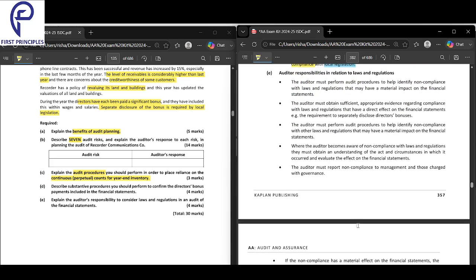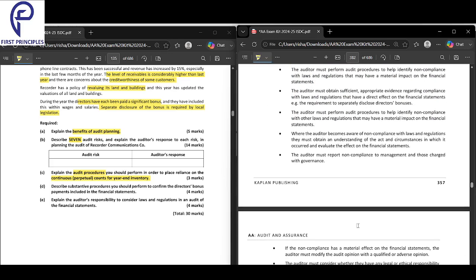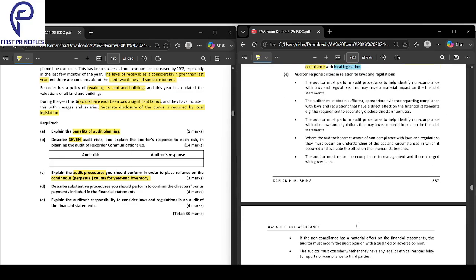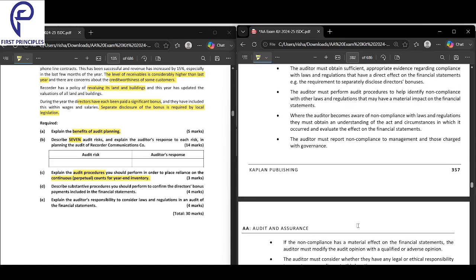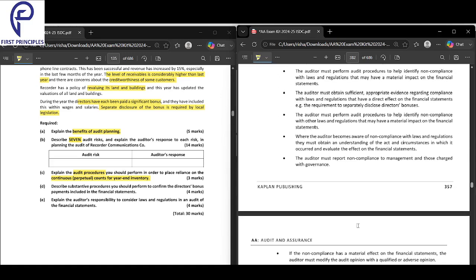Next, auditor's responsibility in relation to laws and regulations. So let's look into this. What about this?